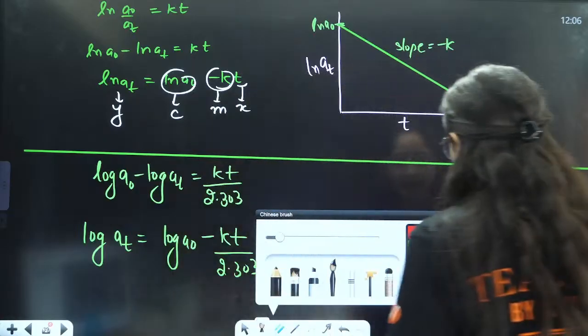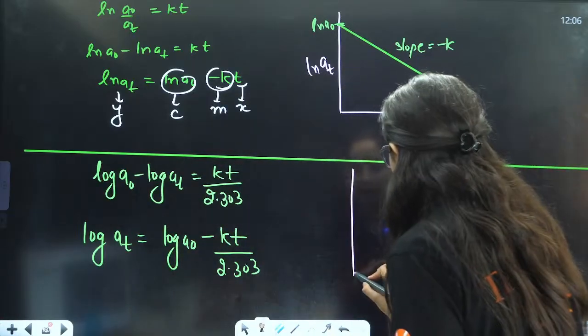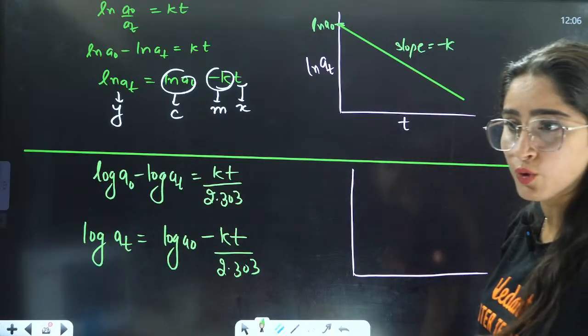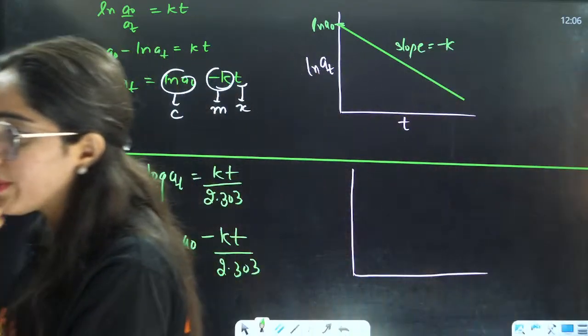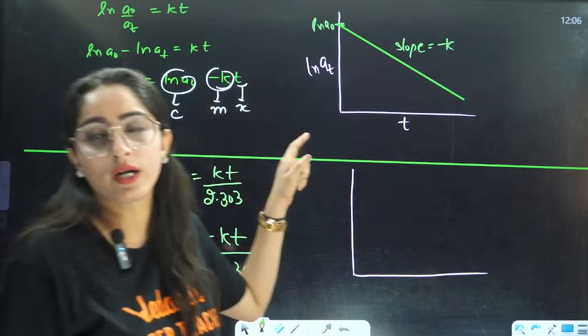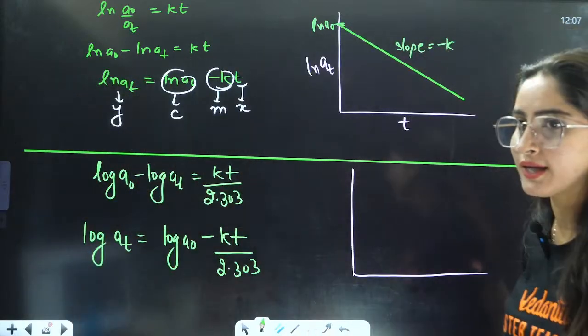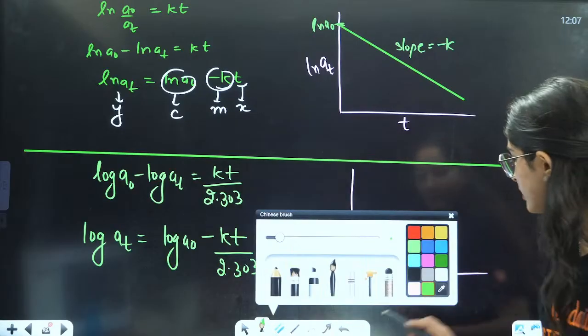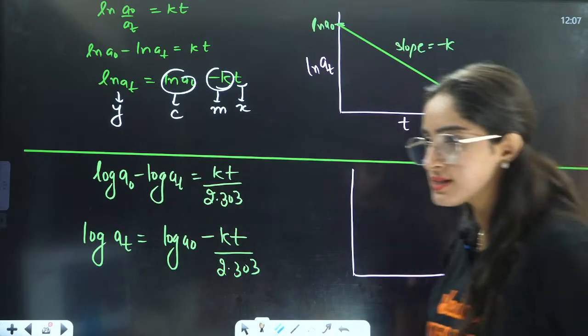Right? So now let us draw the graph here. Everybody in the chat box, what is going to be the slope? I want you guys to answer this.